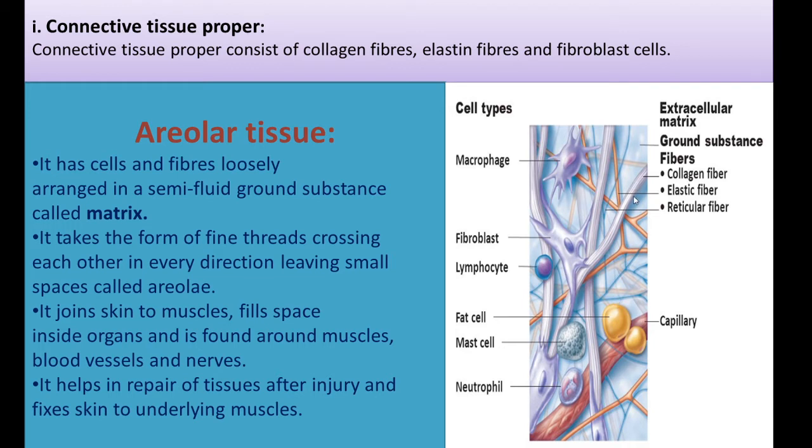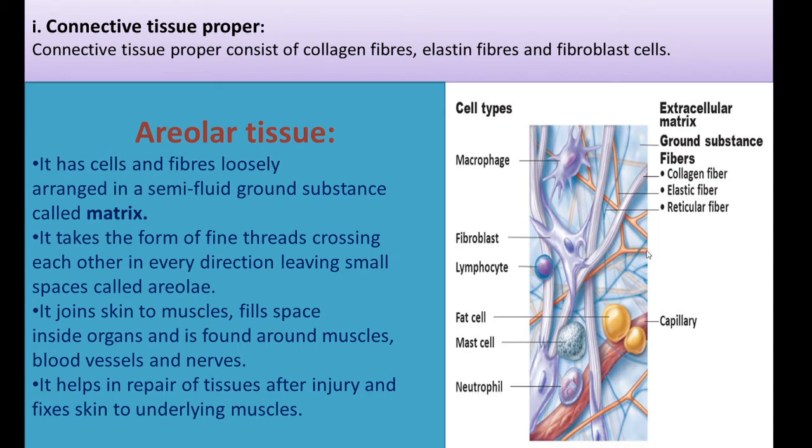The thickest portion is the collagen fiber, and the brownish one is the elastic fiber. The thin bluish one is the reticular fiber, produced by the fibroblast cells. It takes the form of a fine thread-like structure crossing here and there in every direction, leaving small spaces. There is no attachment between these fibers.